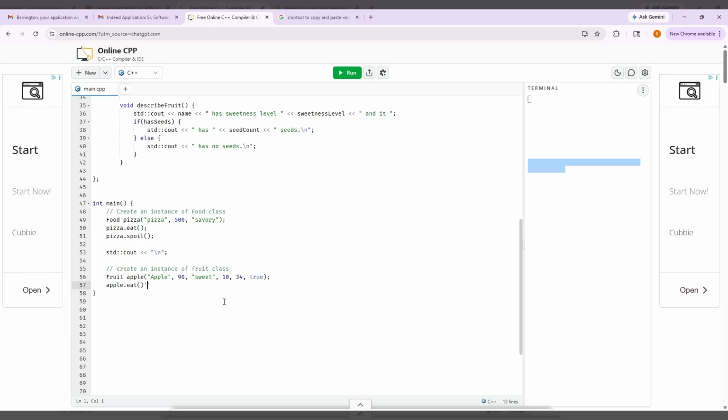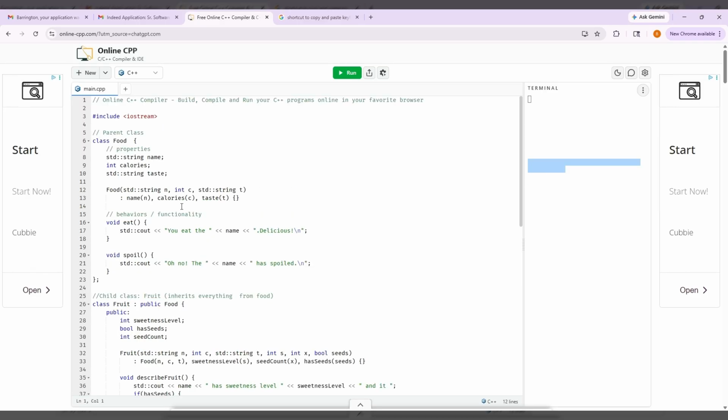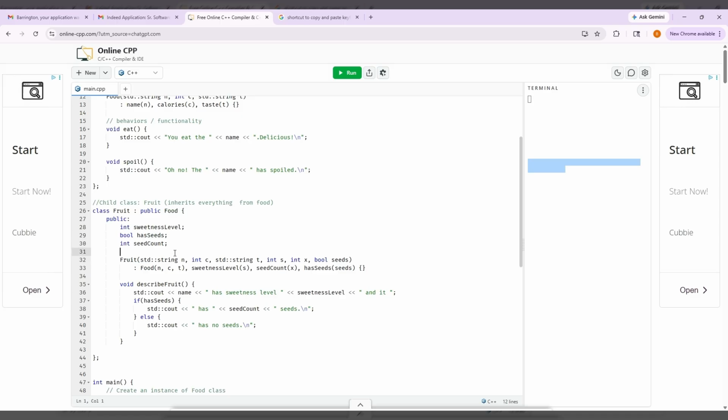And so apple, just like food, can eat. It gets that from the parent food class, and unique to the apple class, you can describe the fruit. It gets it from the fruit, yeah. Alright, let's go ahead and run this code, see what happens. I'm gonna check for some syntax errors real quick. Looks good. Semicolons where they're supposed to be. Yeah, these are constructors right here. Let me just label that.